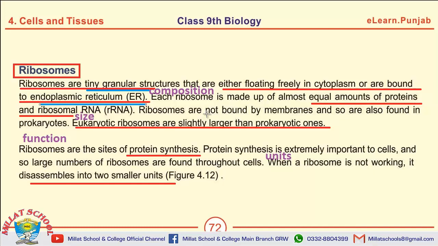Are ribosomes membrane bounded or not? Ribosomes are not bound by membranes. Eukaryotic ribosomes are slightly larger than the prokaryotic ones. Ribosomes are involved in protein synthesis. There are two smaller units of ribosomes.